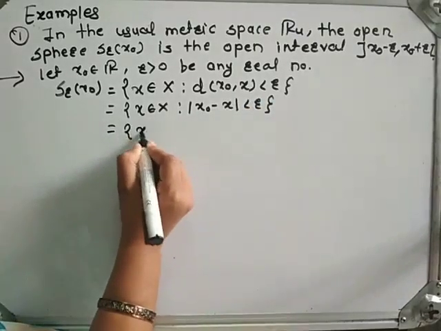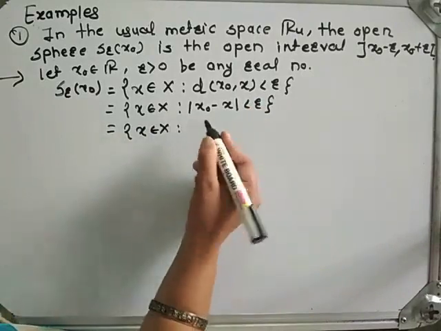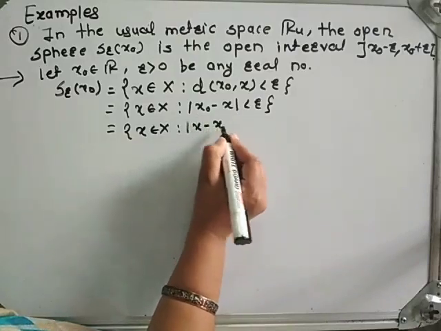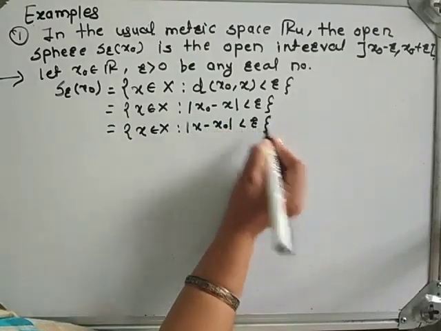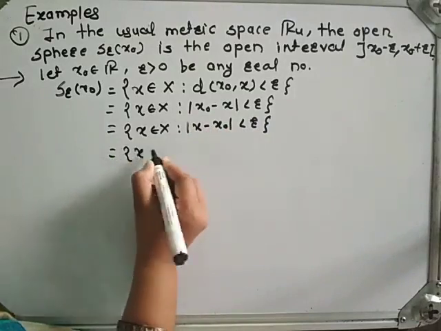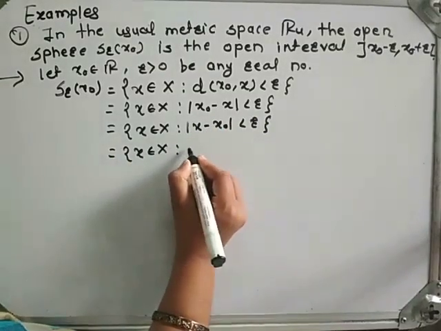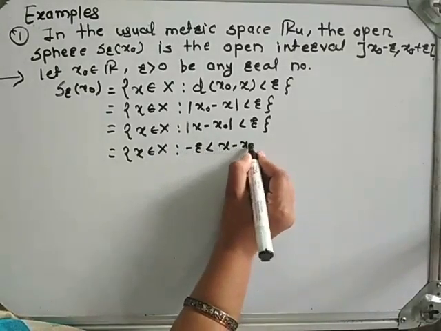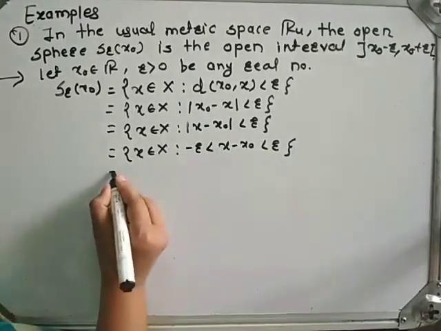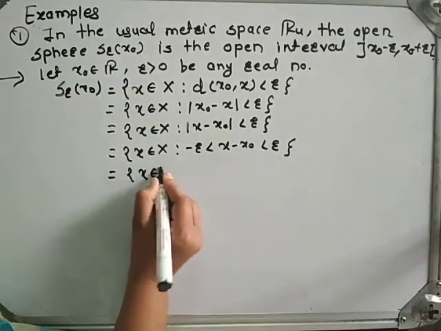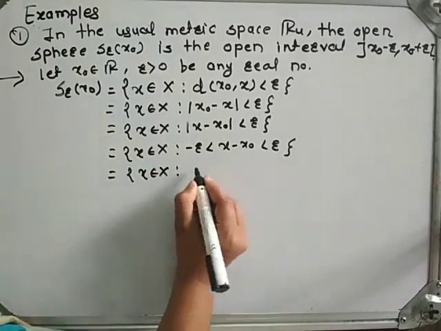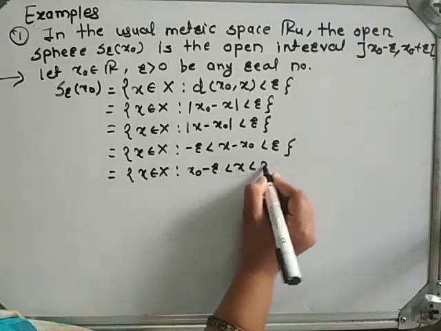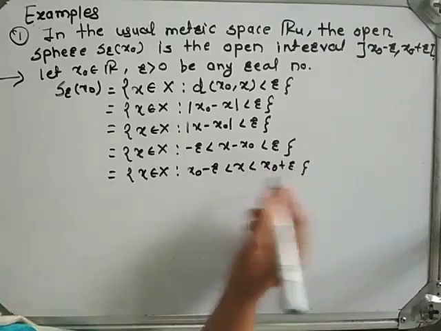This can be written as mod x minus x0 is strictly less than r, which means minus r is strictly less than x minus x0 is strictly less than r, which is the set of all x such that x0 minus r is strictly less than x is strictly less than x0 plus r.